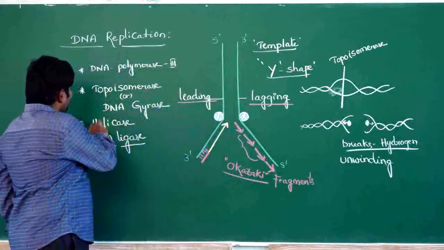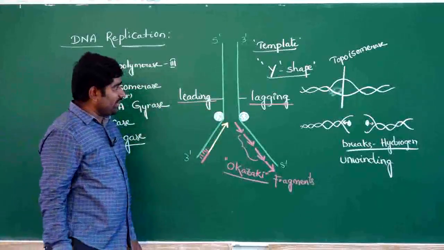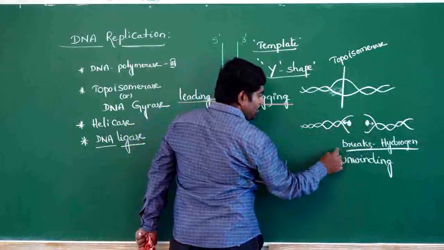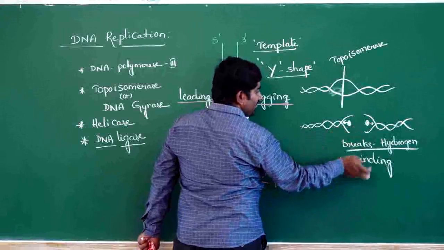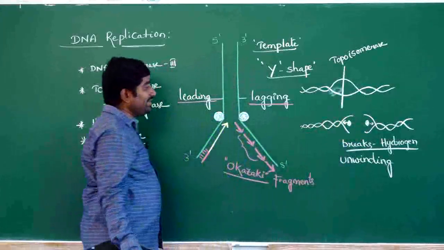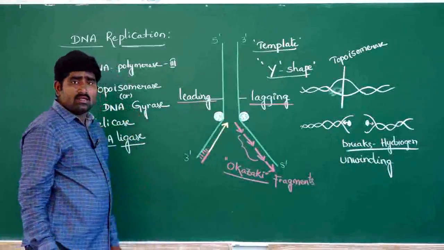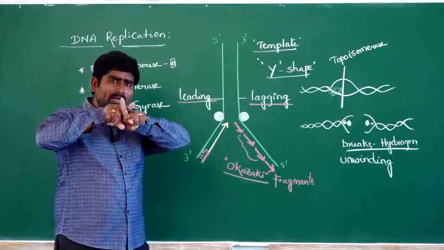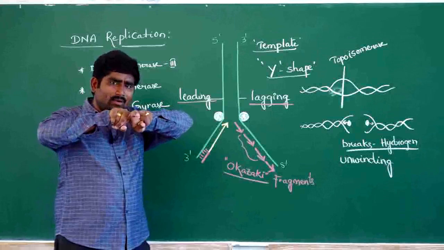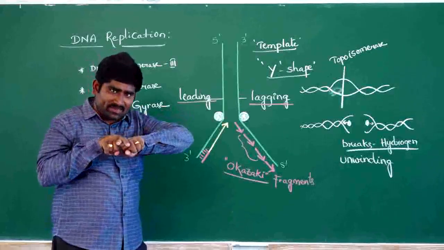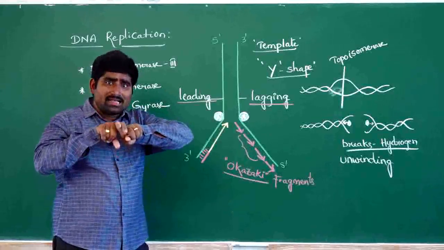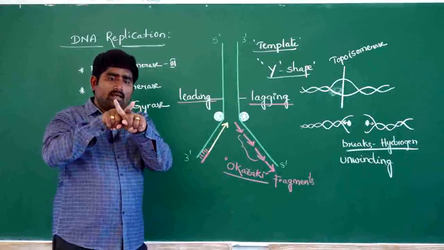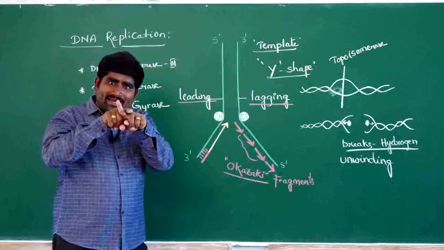Due to the action of the helicase enzyme, DNA unwinding takes place. It breaks the hydrogen bonds, so unwinding of the DNA molecule takes place. Whenever the DNA molecule is like this, what is present in between the two DNA strands? Hydrogen bonds are present, binding the DNA strands.